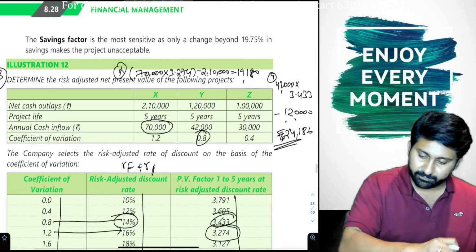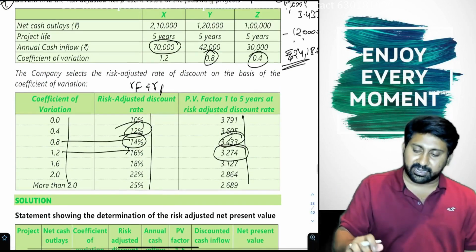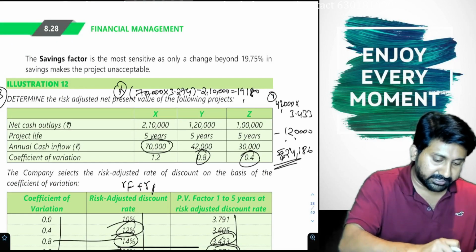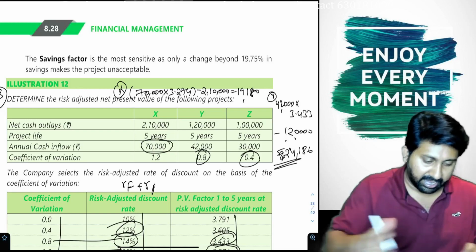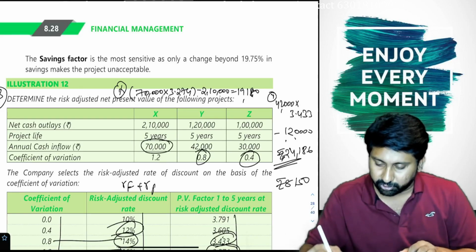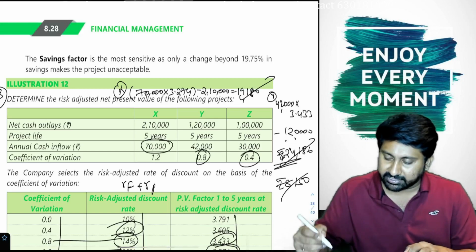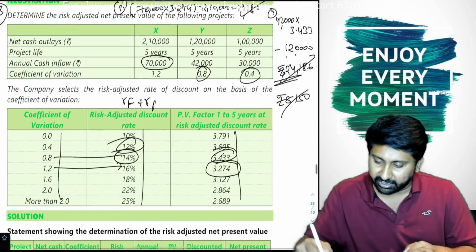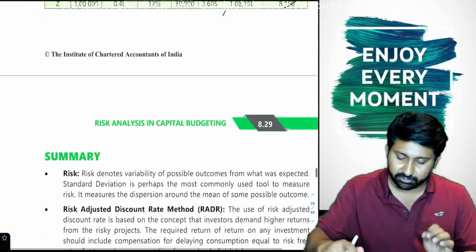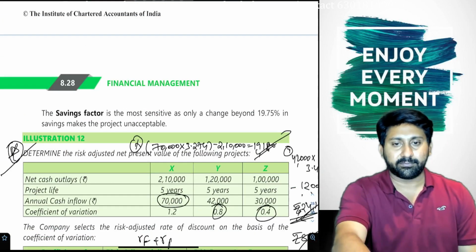Next, the third one. 30,000 for 0.4. Lesser the risk, lesser the discount rate. 12%, 3.605. 30,000 into 3.605 minus 1 lakh gives 8,150. So the answers should be 19,180, 24,186 and 8,150. That's all. Answer over. This is how they will give the question. Nothing great.